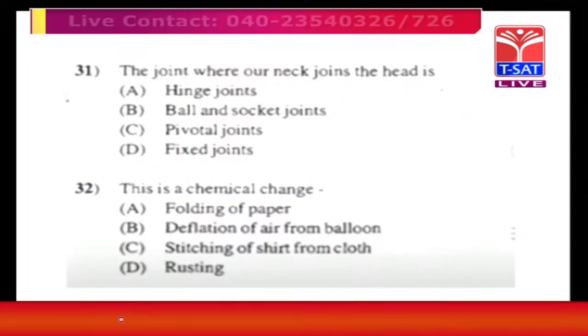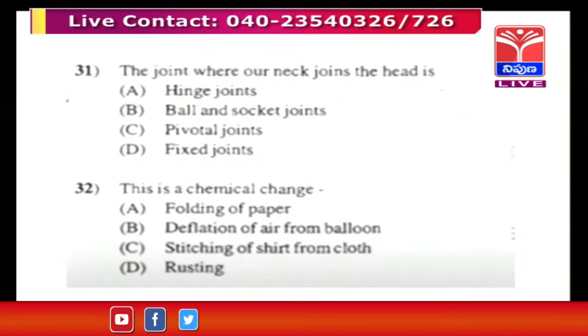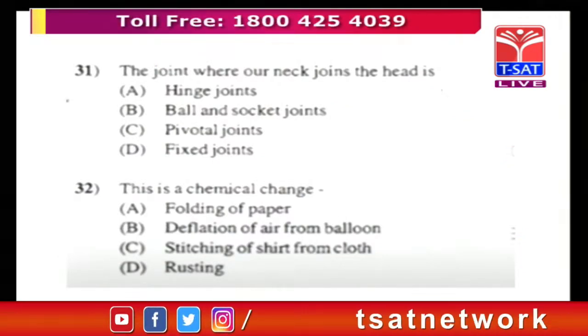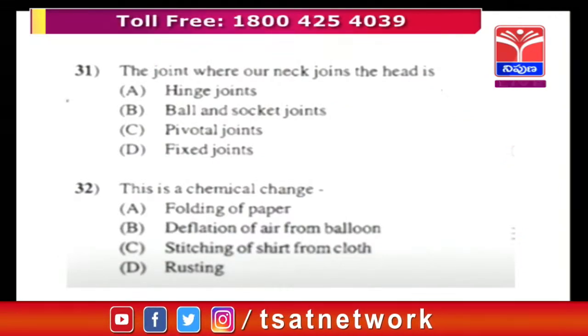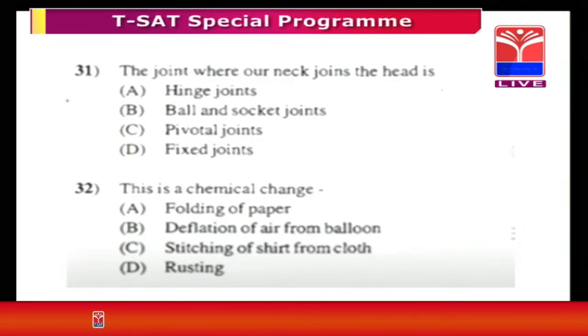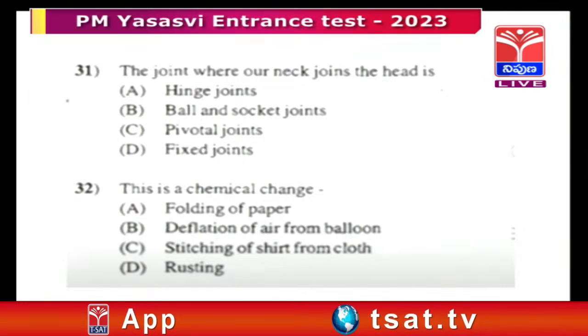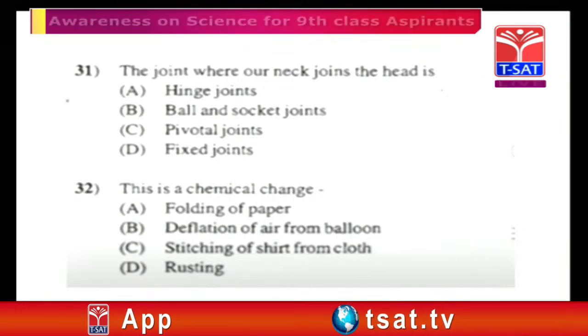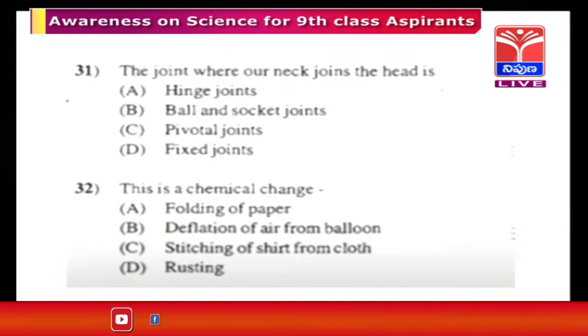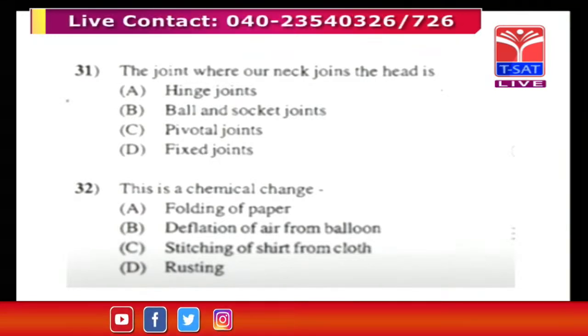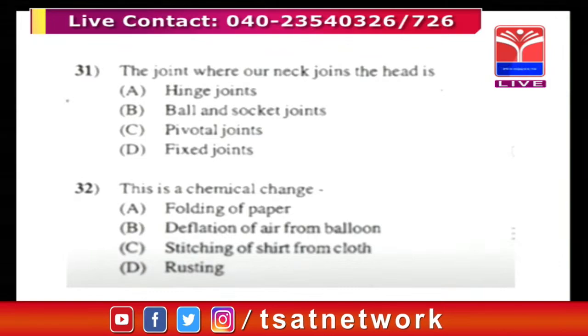Here, the joint where our neck joins the head. First of all, take option A, hinge joints. Everybody knows hinge. The term hinge is used where doors and window panels are fixed. It folds to one side, and is generally found near the knee. The knee joint is called a hinge joint, sir. Ball and socket is the shoulder joint. The shoulder bone is like a ball fixed in the socket.